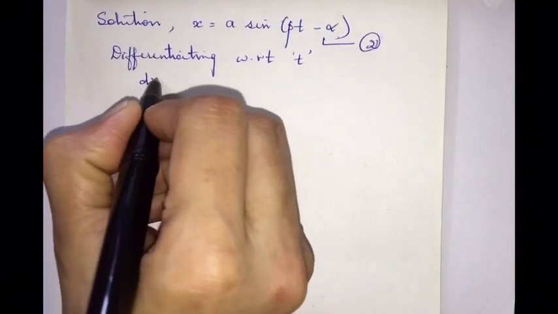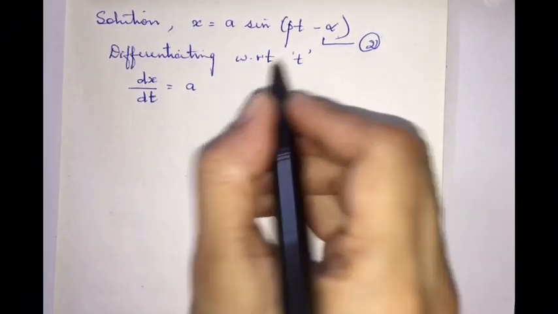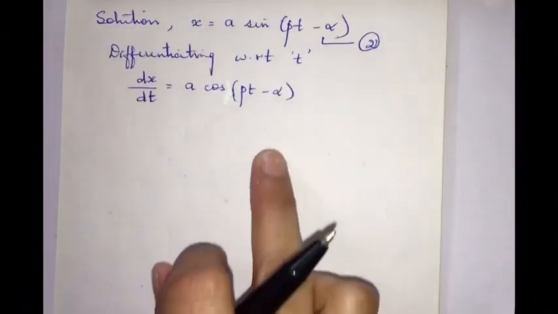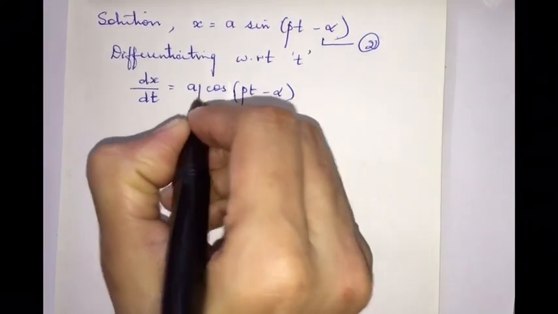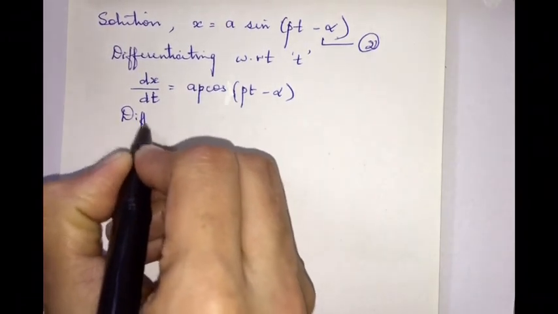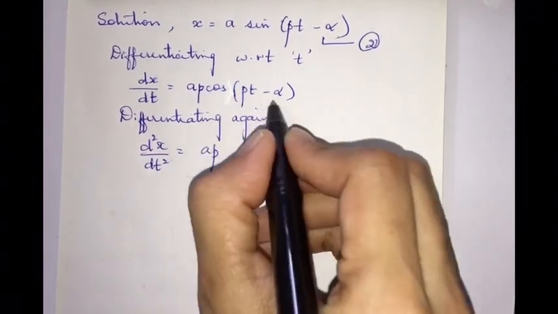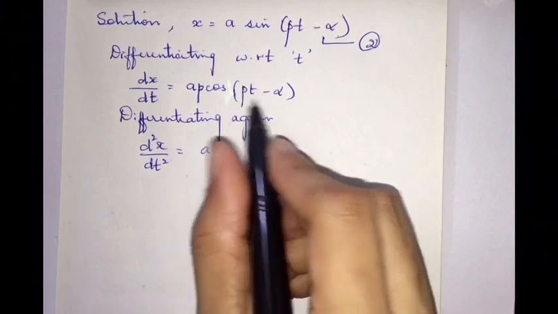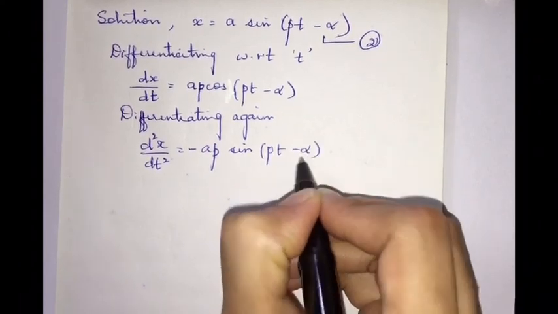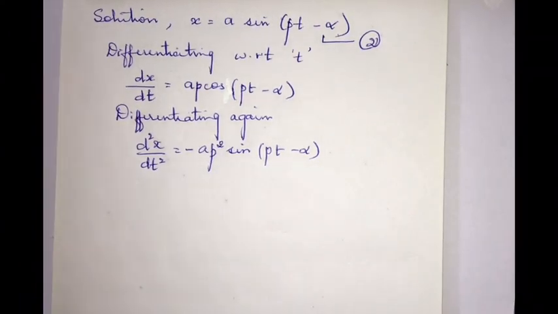We get dx by dt is equal to a cos(Pt minus alpha), since the differentiation of sine of some angle is cos of that angle, and the differentiation of the angle gives p, which is a constant, so dx by dt is equal to ap cos(Pt minus alpha). Differentiating again, we get d square x by dt square is equal to minus ap square sin(Pt minus alpha), since the differentiation of cos theta is minus sin theta.